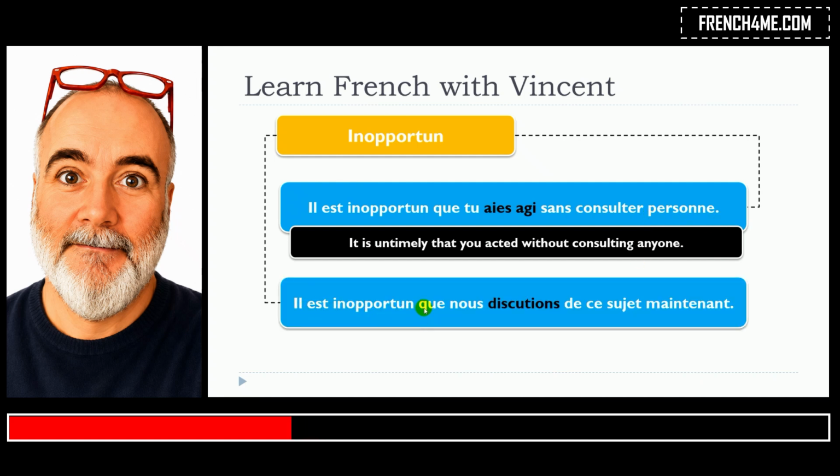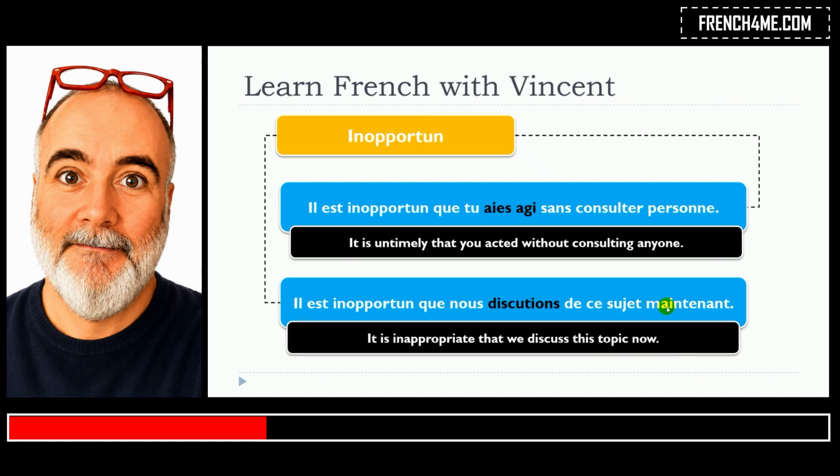Il est inopportun que nous discutions de ce sujet maintenant.